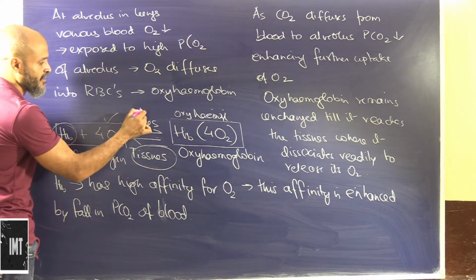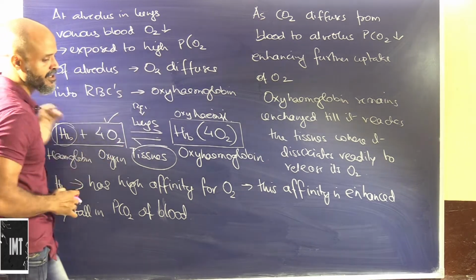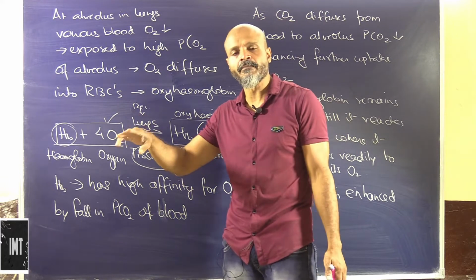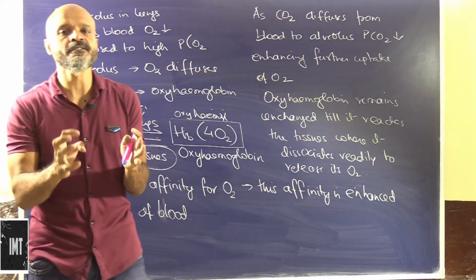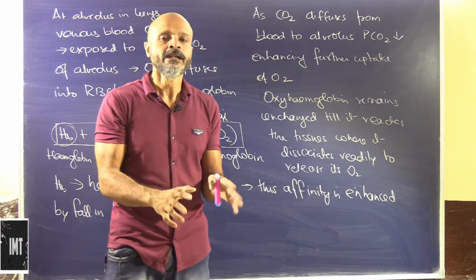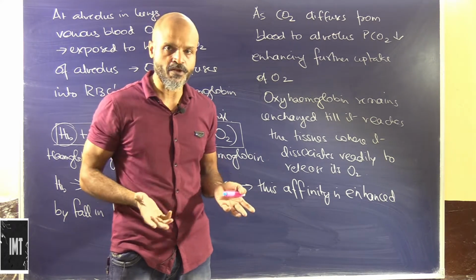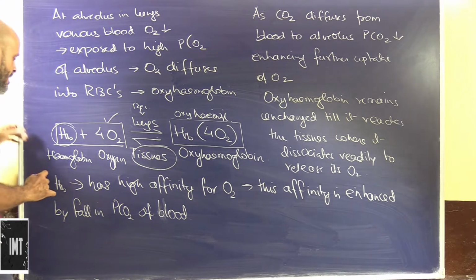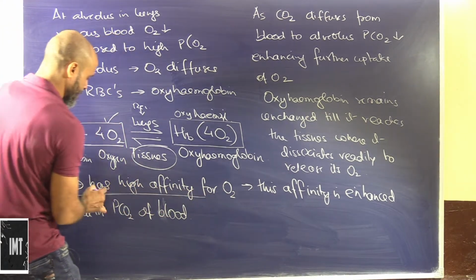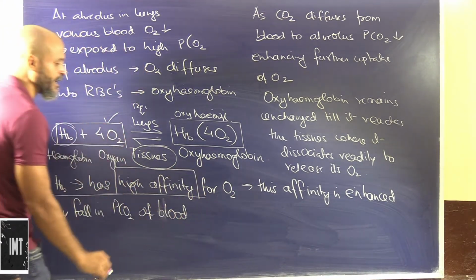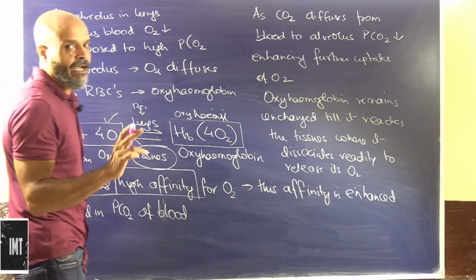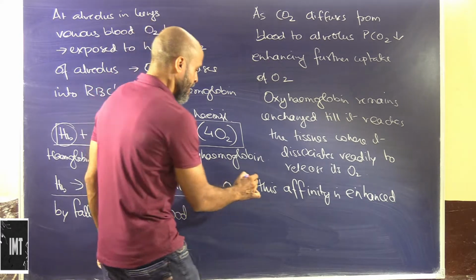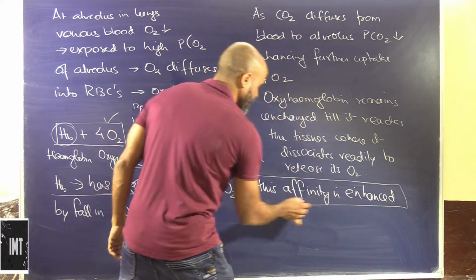So this is basically a reversible reaction, and this reversible reaction is to our advantage, because this is how the oxygen will combine and again dissociate. Just as it's necessary for the oxygen to combine, it is also necessary for the oxygen to dissociate, because that's how the oxygen will actually reach the tissues and be used by them. So hemoglobin basically has a very high affinity for oxygen, and this affinity for oxygen to pull towards itself is basically facilitated by